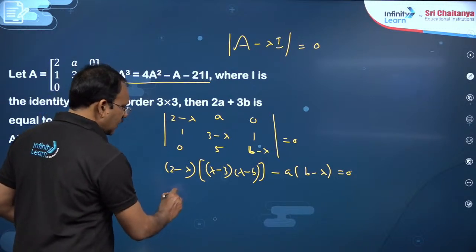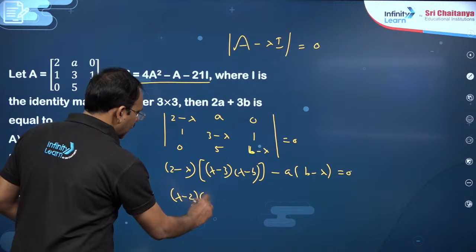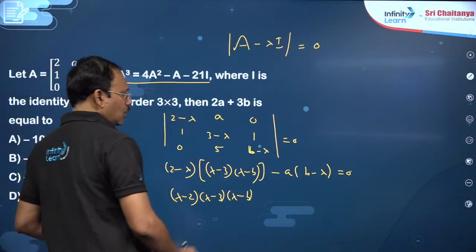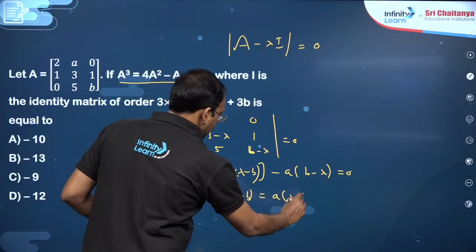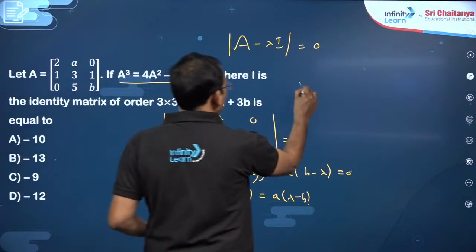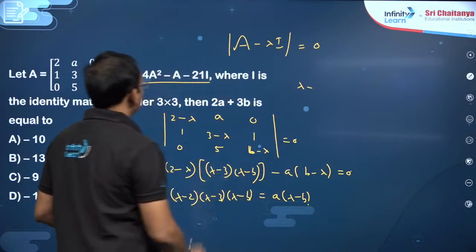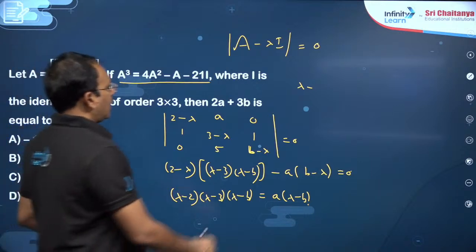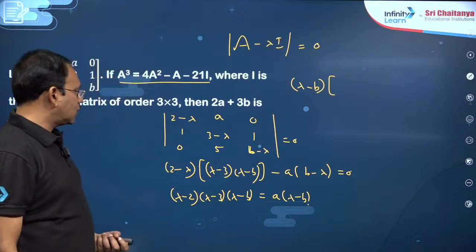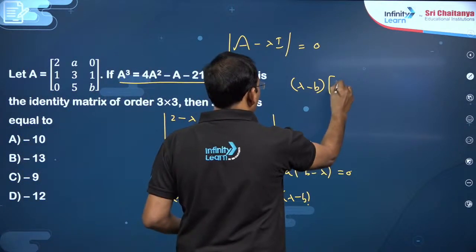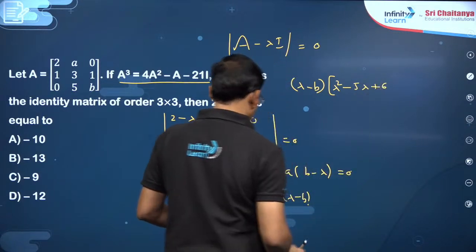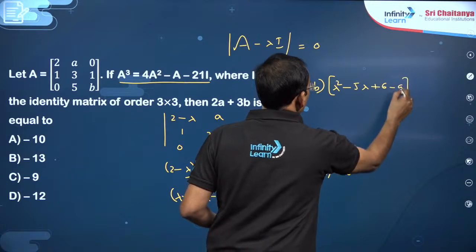You can take that side, lambda minus 2 into lambda minus 3 into lambda minus b is equal to a into lambda minus b. Am I correct? So lambda minus b is a common one, don't cancel. Here this is going to be lambda minus b into the other part, lambda minus 2 into lambda minus 3, you will get lambda square minus 5 lambda plus 6, and minus a, this is going to be.